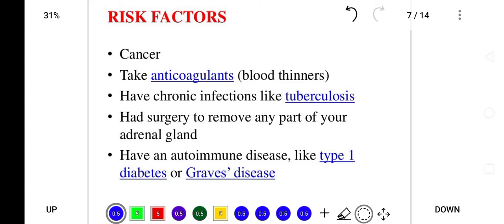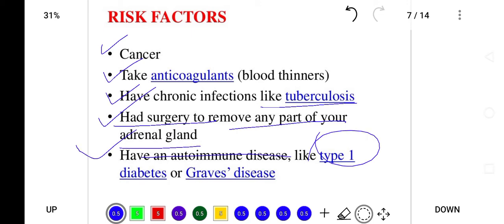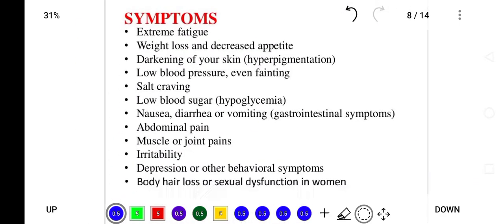What are the risk factors of adrenal insufficiency? Cancer, taking anticoagulants or blood thinners, having a chronic infection like tuberculosis, having had surgery to remove any part of the body, and having an autoimmune disease like type 1 diabetes mellitus and Graves' disease can also cause Addison disease.